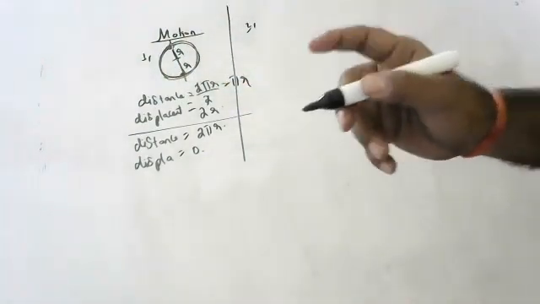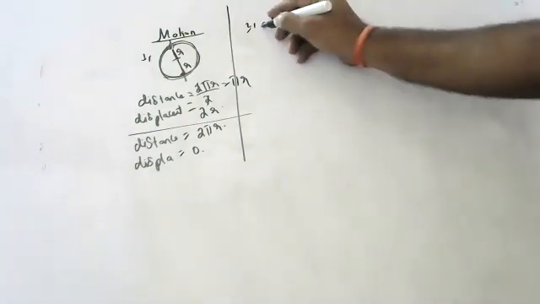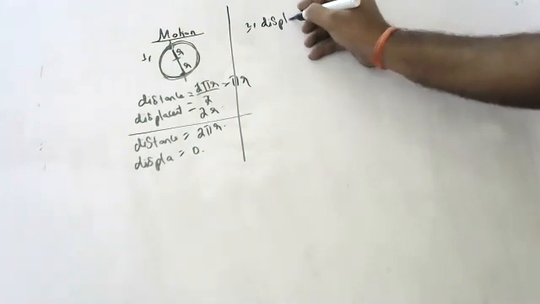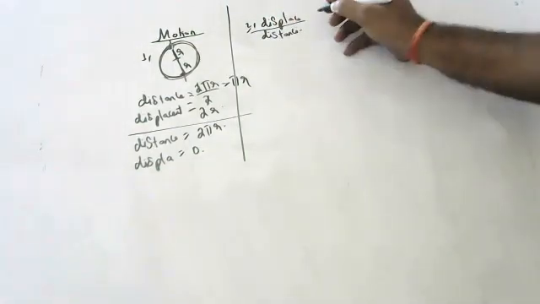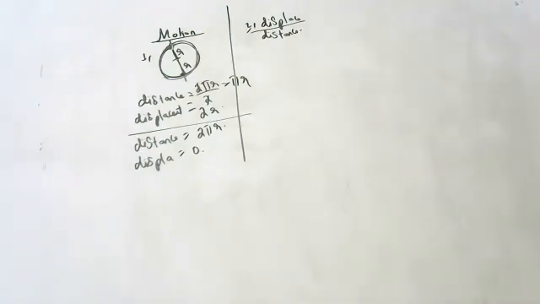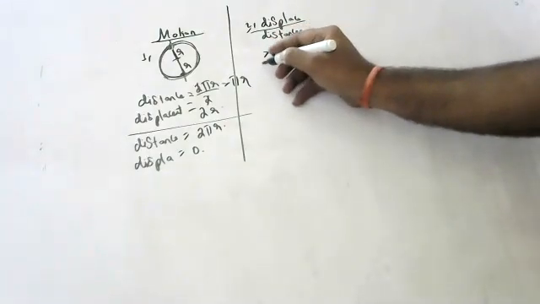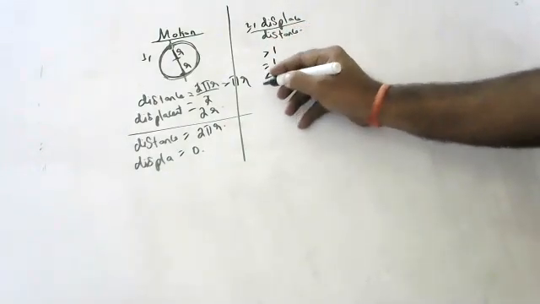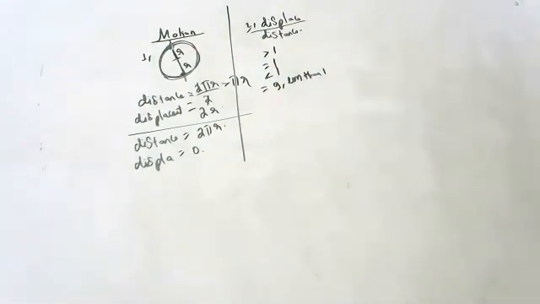Second question. What is the mathematical ratio of displacement and distance for a moving object? What is the ratio of displacement by distance for a moving object in a straight line? If a body is moving in a straight line, what will be the numerical ratio? Is it less than 1, equal to 1, more than 1, equal or less than 1? Equal or less than 1.